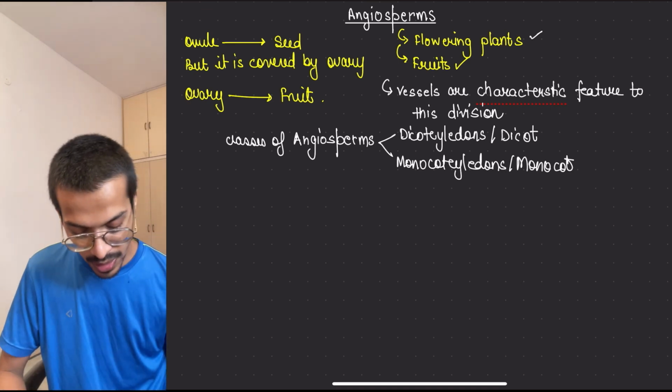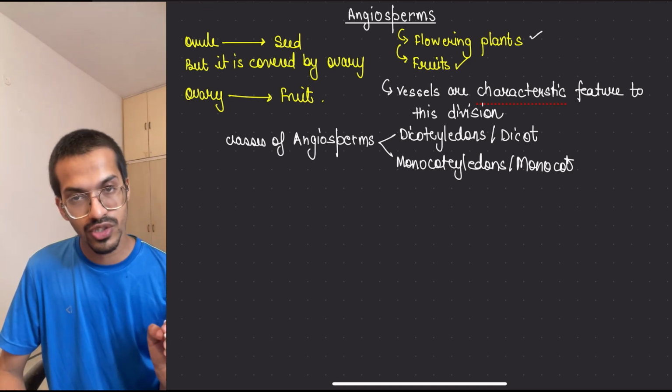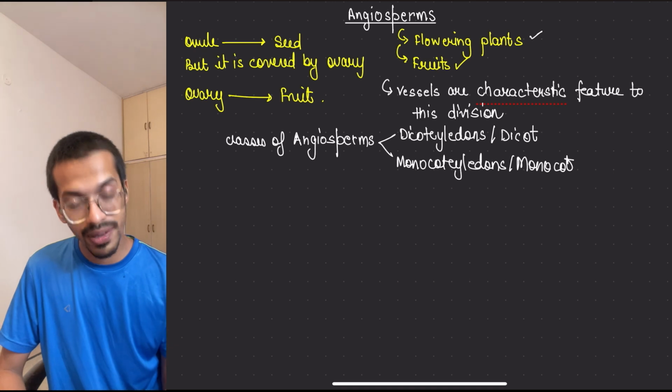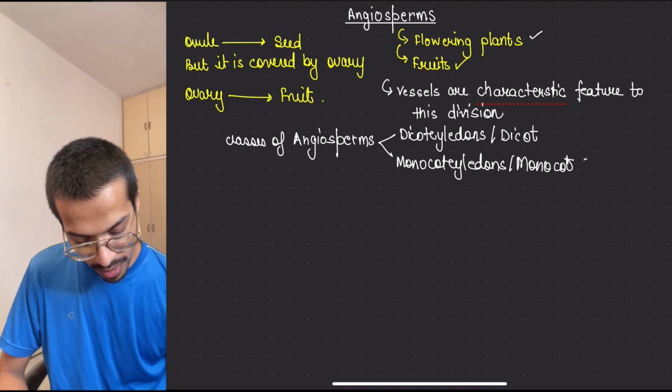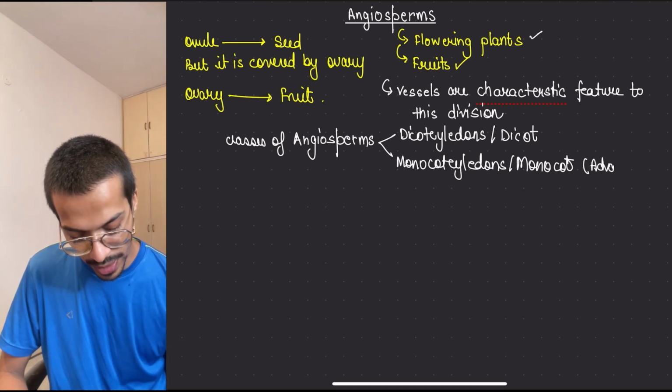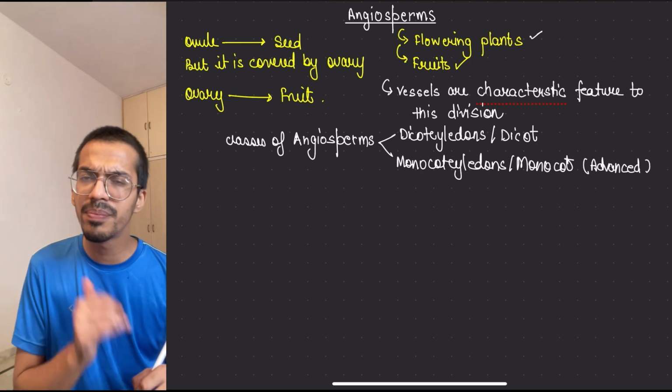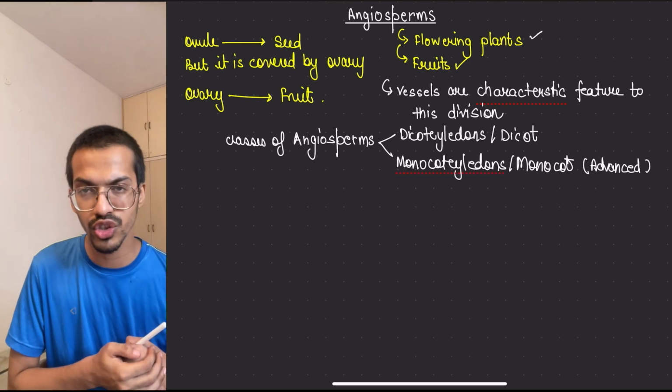If we ask which is more advanced, monocots are evolutionarily more advanced, and dicots are primitive. They come first as angiosperms.